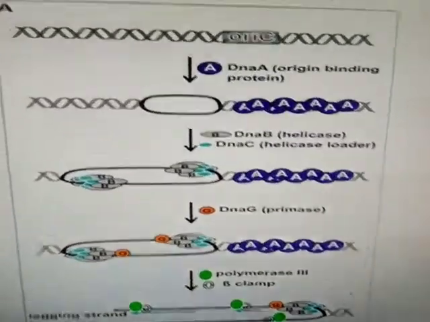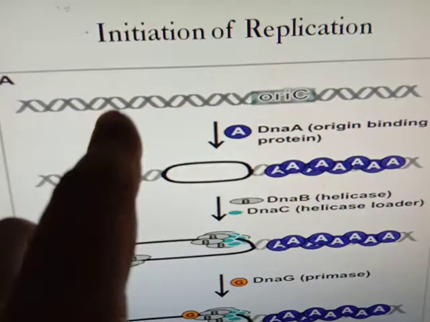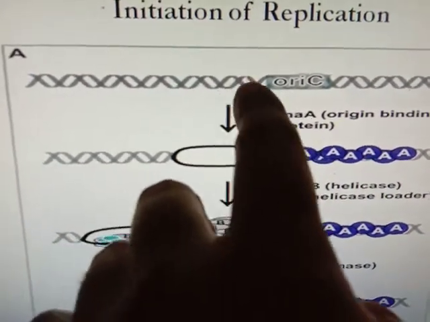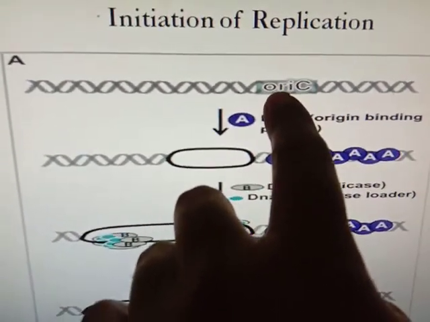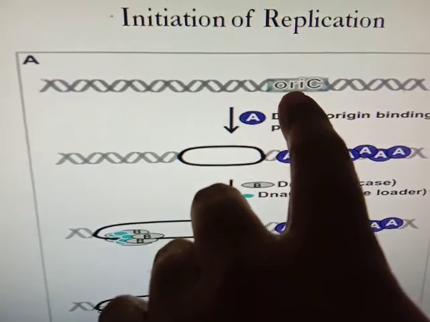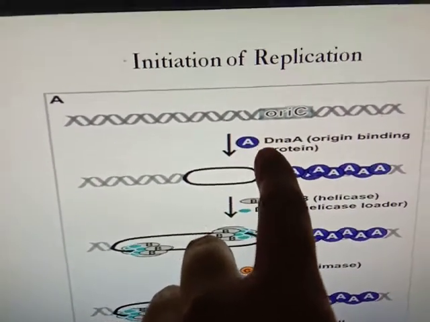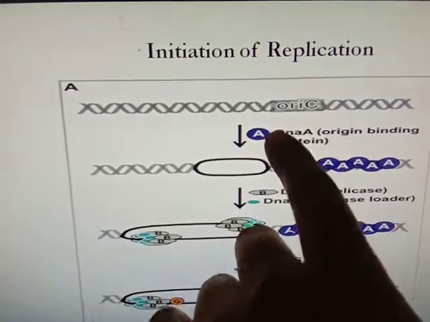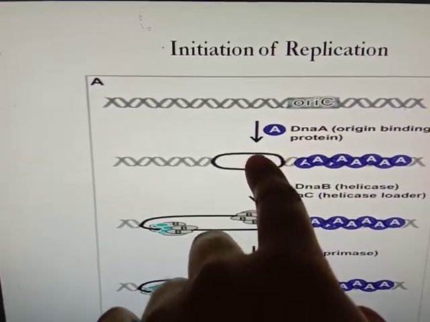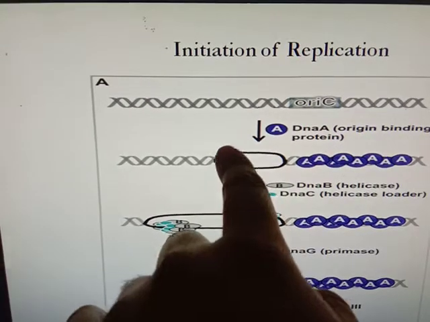So here we see the double-stranded DNA in which there is an origin of replication site where a number of AT base pairs are available. Then DnaA protein binds to that origin of replication site and separates the AT base pairs to form a bubble-like structure.